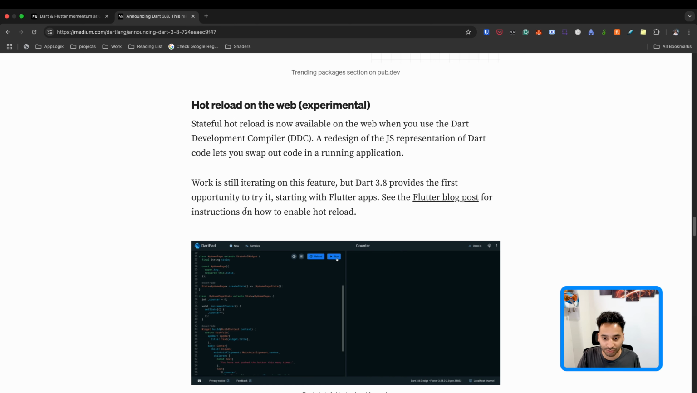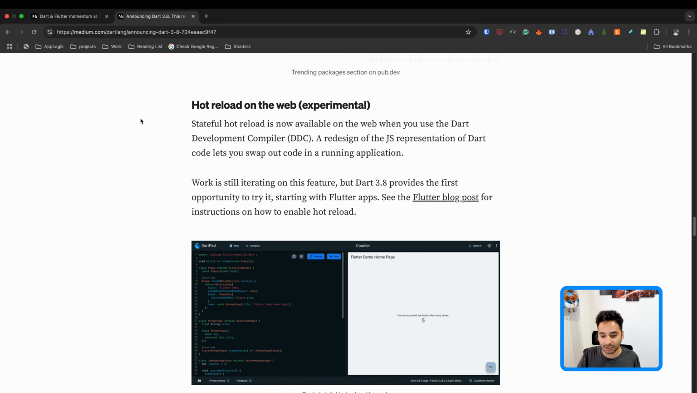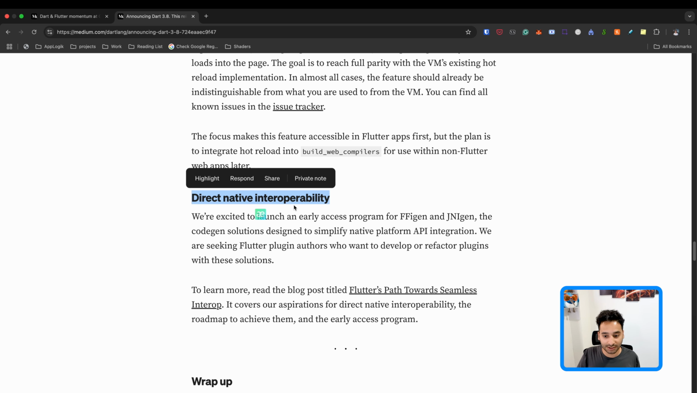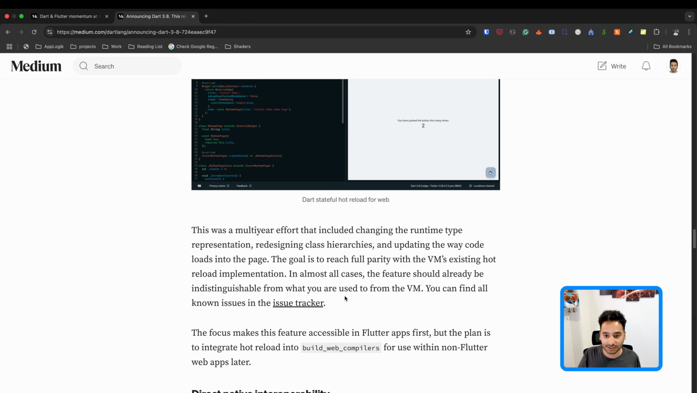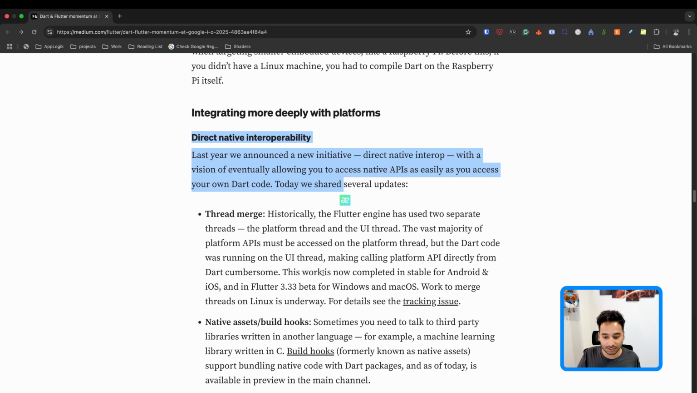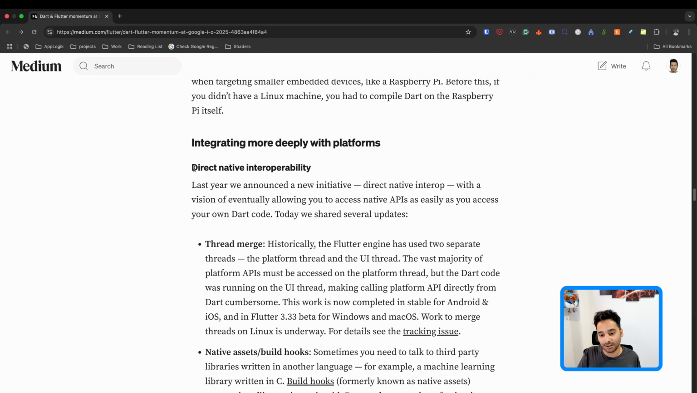So we are going to take a look at it in the main article. And the other one is direct native interoperability. So we are going to take a look at it in the main article. And yeah, so that's it with the Dart article. And yeah, as you see here, we have the direct native interoperability. So it's a very important change on Dart and also the Flutter.